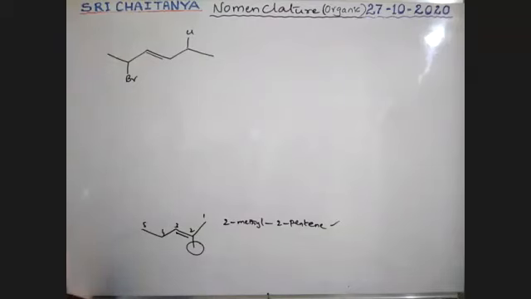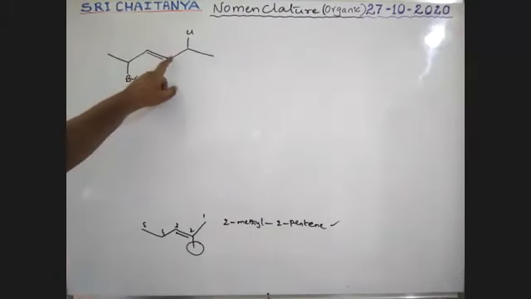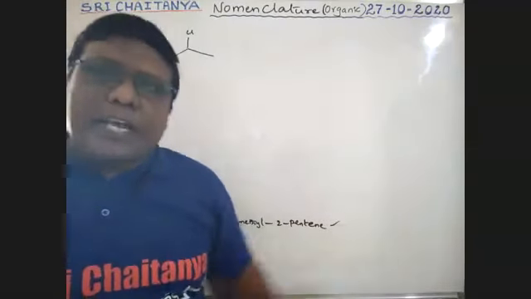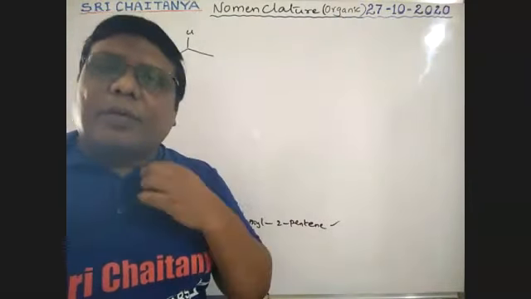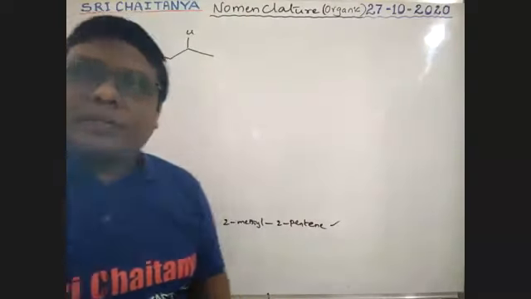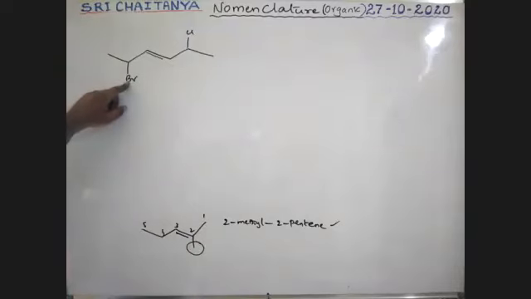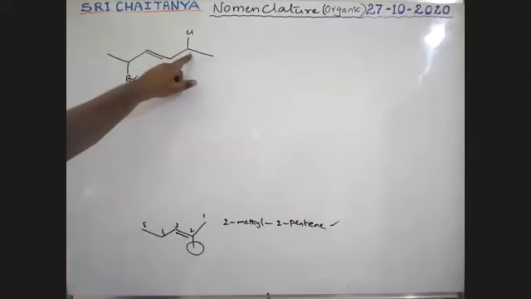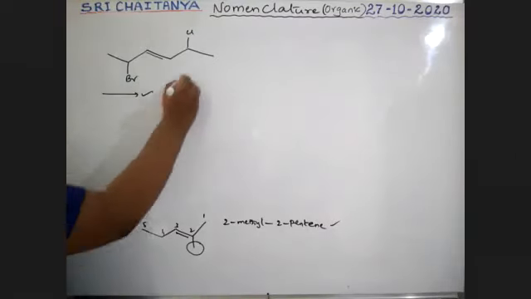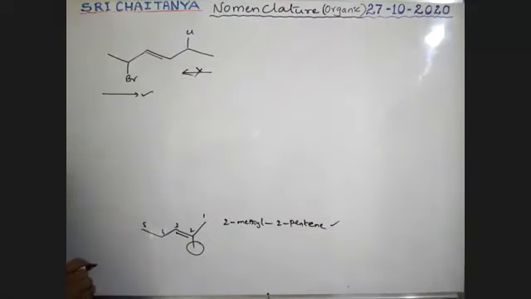That should be given the least number. 1, 2, 3, at third position double bond. That means both the directions for double bond are accepted. So after completion of double bond, you should follow bromo and chloro. Bromo should be at the least position. So therefore, it is bromo second position. It is chloro second position. Bromo first. That's why our way is this one and this one is wrong.